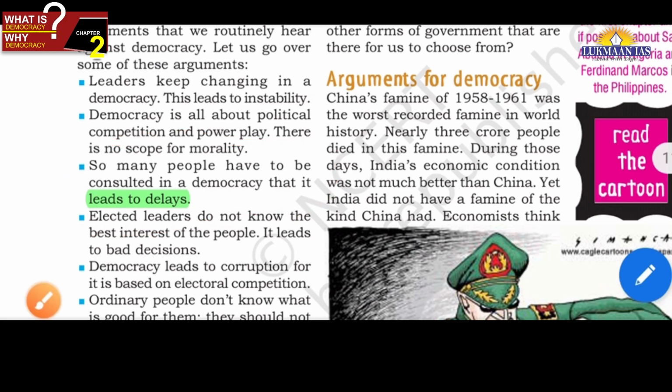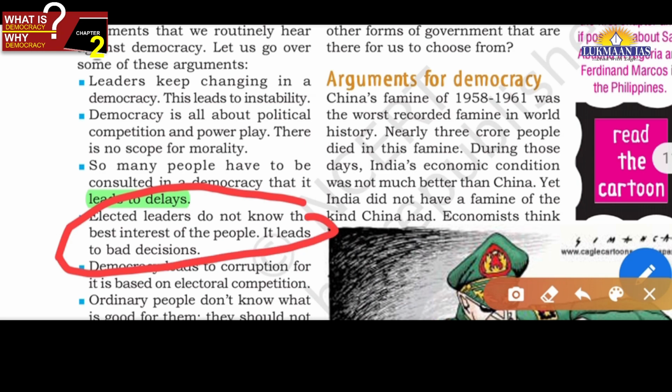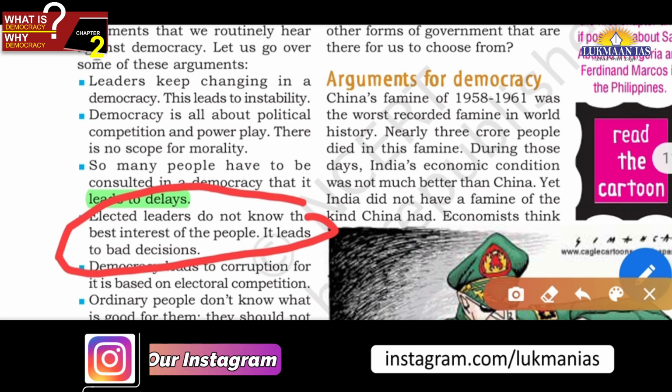Then the next criticism is that elected leaders do not know the best interest of the people, and it leads to bad decisions because they are lay persons. Now if we are electing someone who is above 25 years, so age is the only criterion.